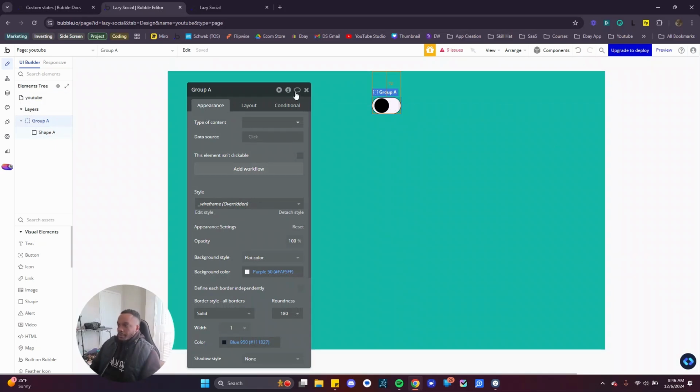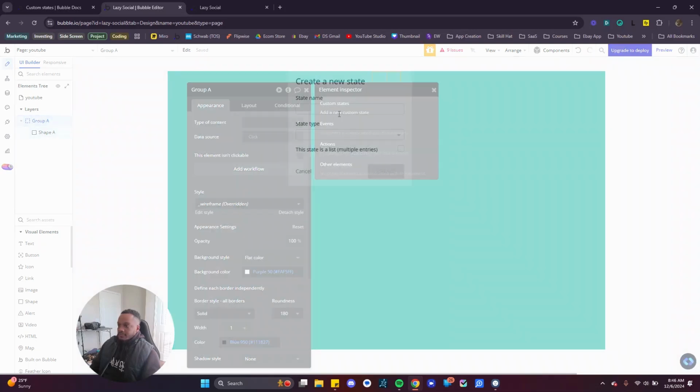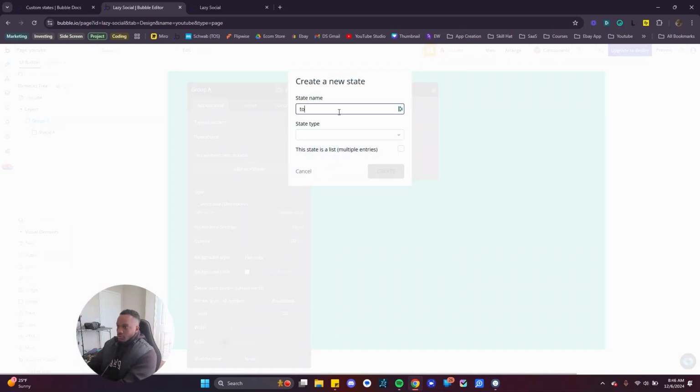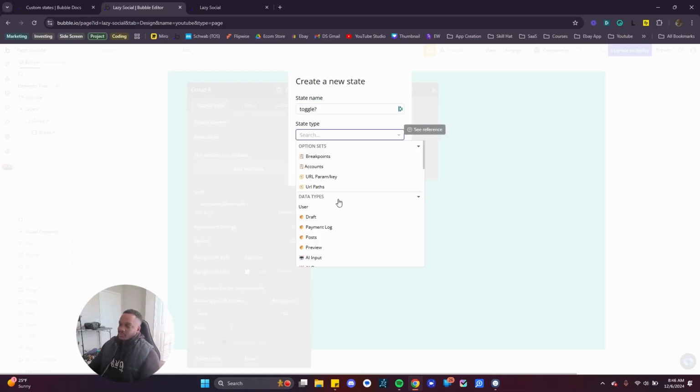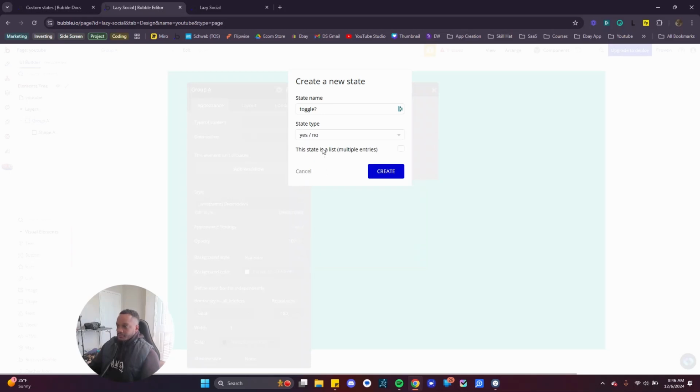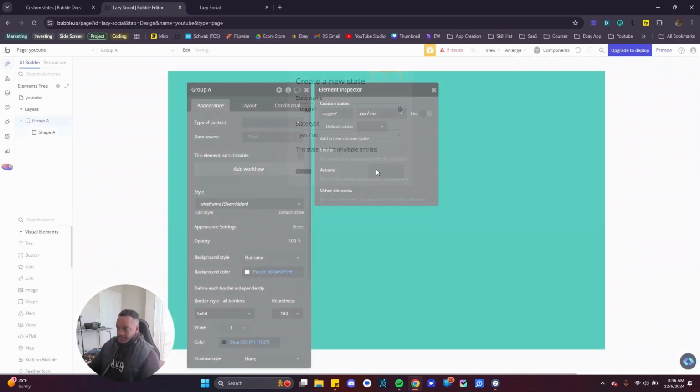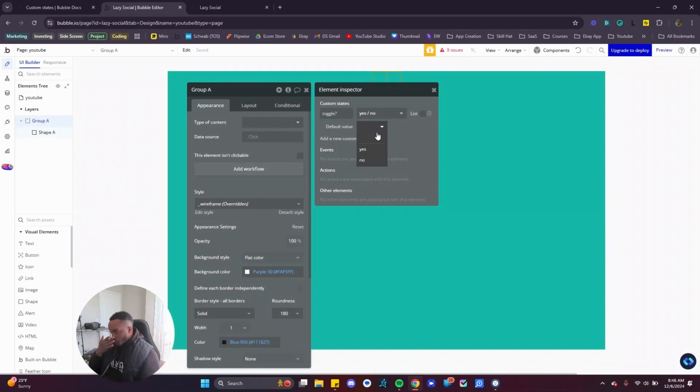So where we at? Okay, custom state. We want to do toggle, yes or no. This question mark is something I learned from my mentor. I'm not a coder, but this is something that coders use to identify a yes or no statement. I don't know the exact name for it, but we're going to have yes or no. We're going to default to no.